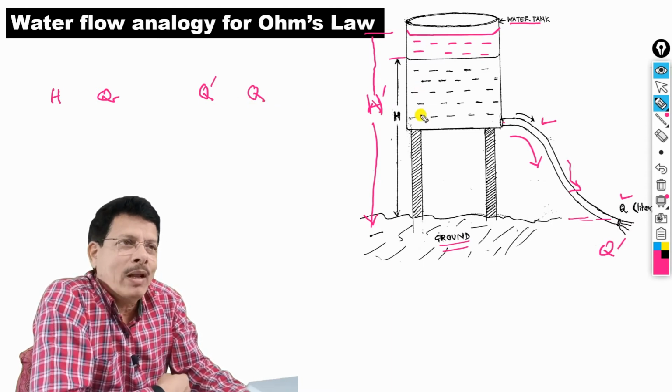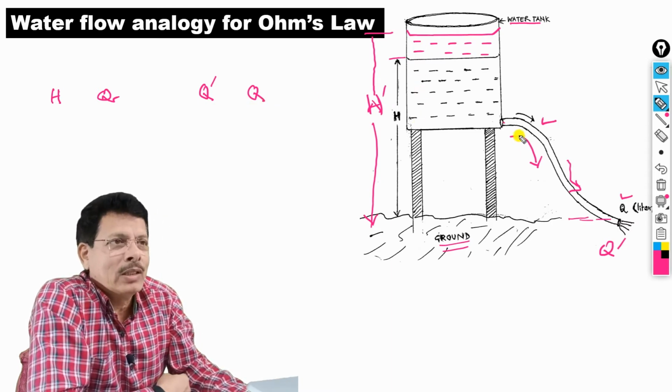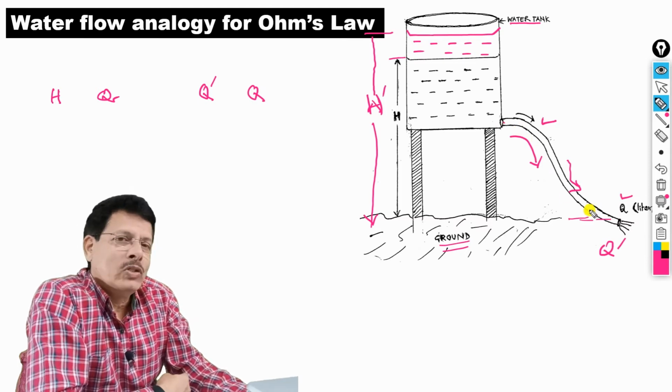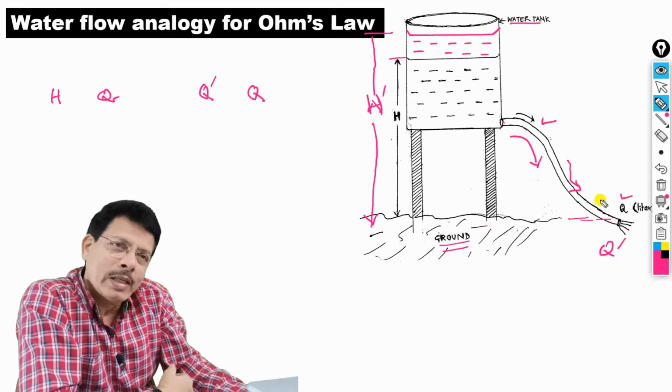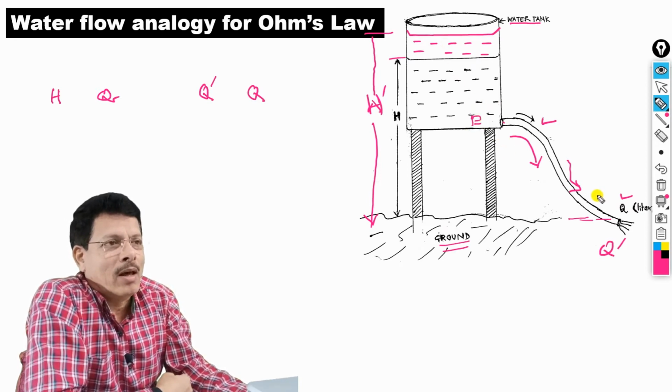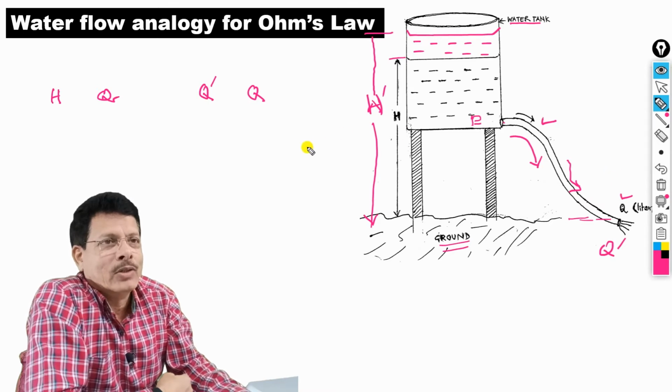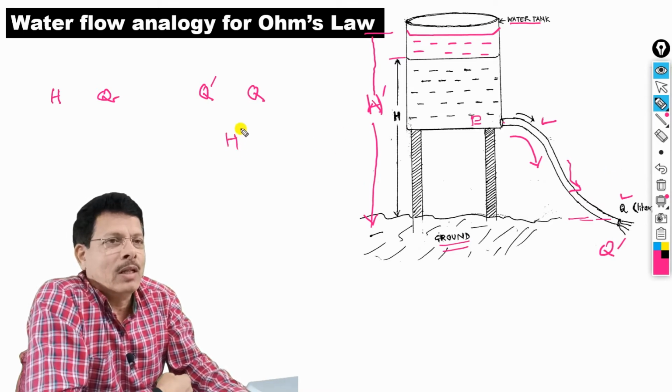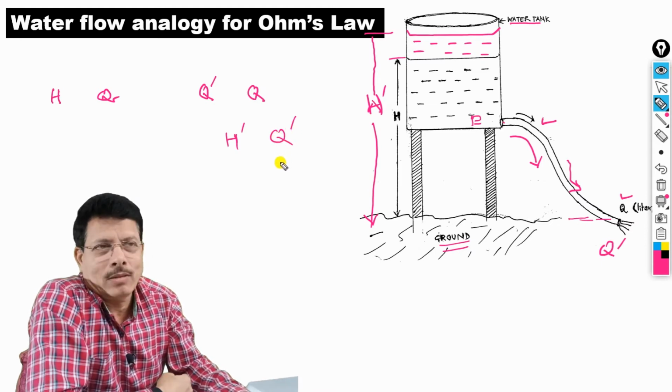By increasing the water level in the tank, will more water or less water go through the same pipe? Naturally, as the level increases, the pressure will increase and there will be a larger discharge. So with more height, you got more discharge.